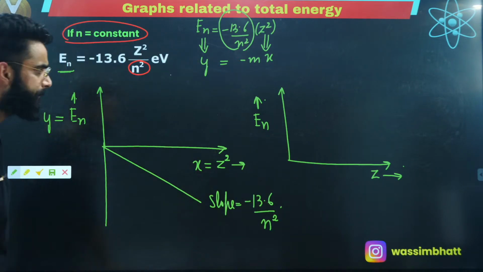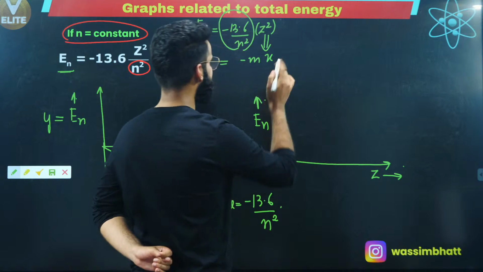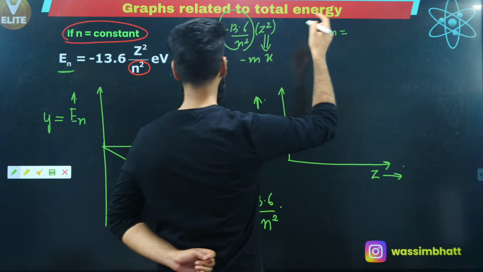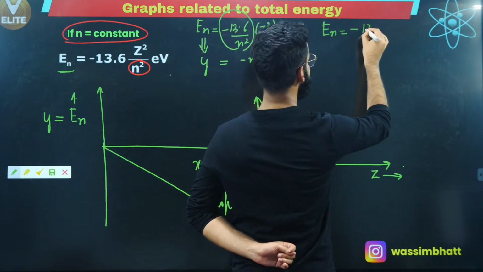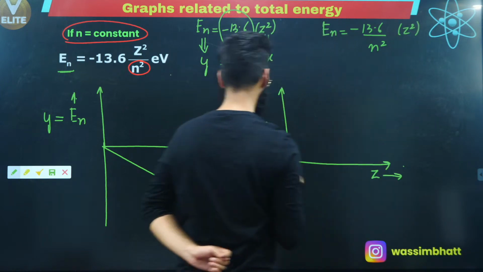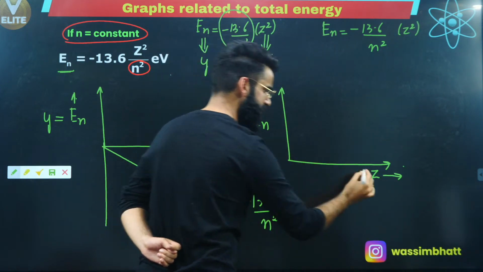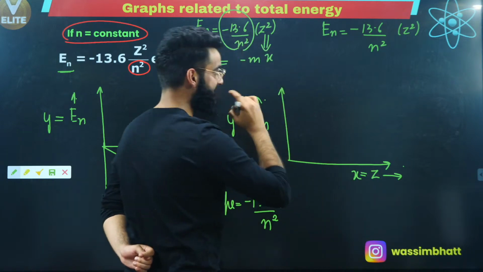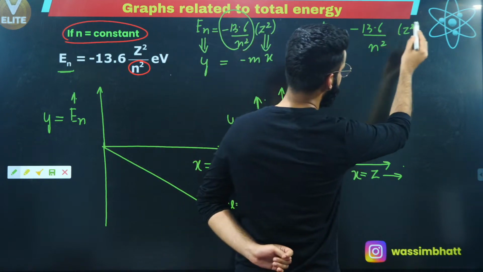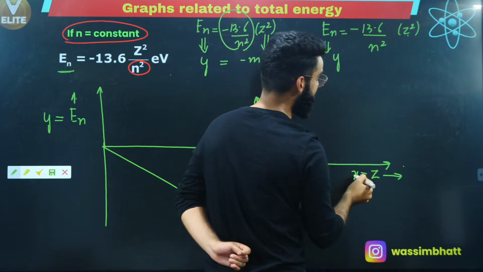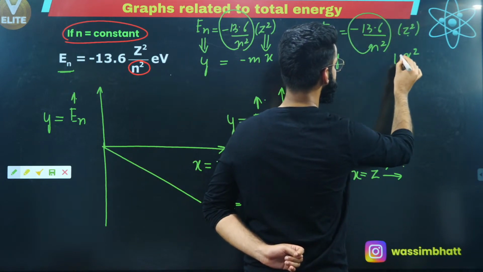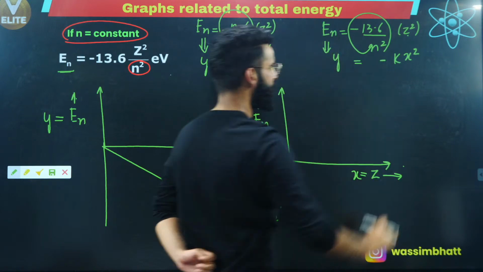Similarly, En versus Z. Let me write the formula again. En is equal to minus 13.6 divided by n square, and this is Z square, right? So first thing, I'm plotting total energy along y-axis, and I'm plotting Z along x-axis. So instead of this En, I'm going to write y. Instead of this Z, I'm going to write x. But this is Z square, so it becomes x square, and this whole is a constant, and the sign is minus. Y is equal to minus kx square.